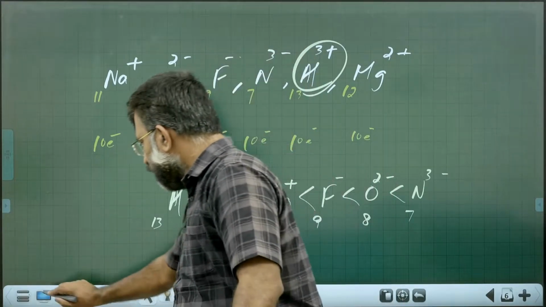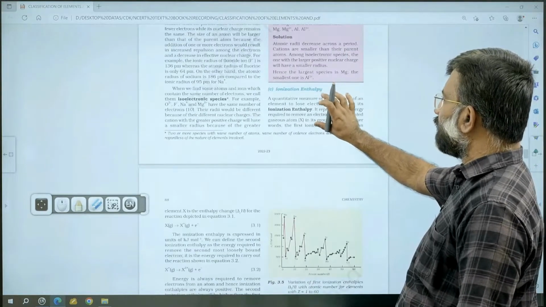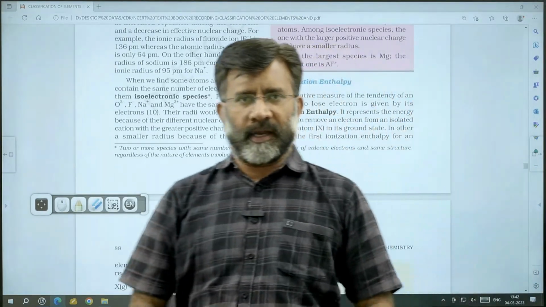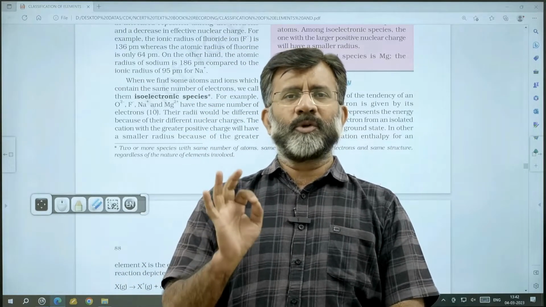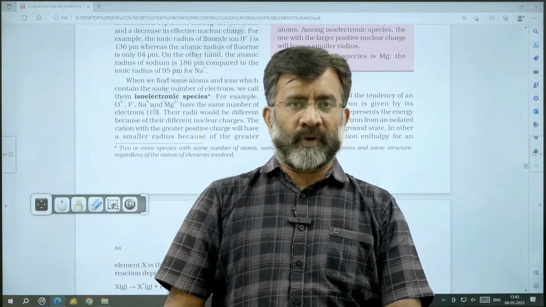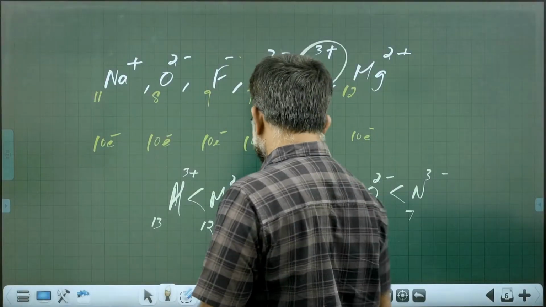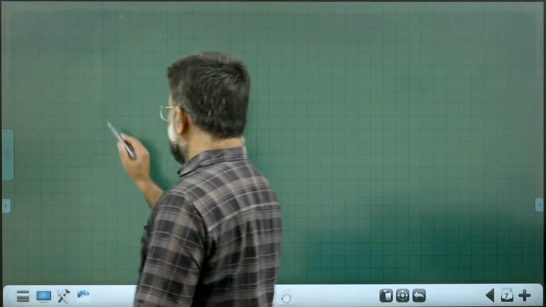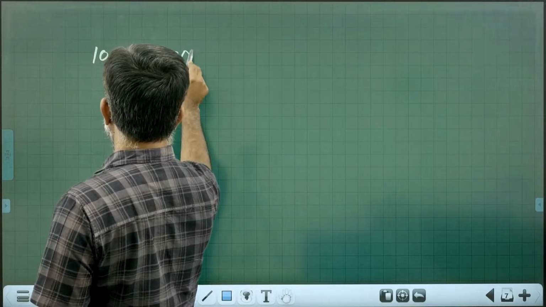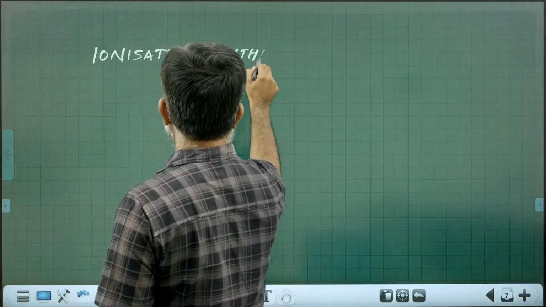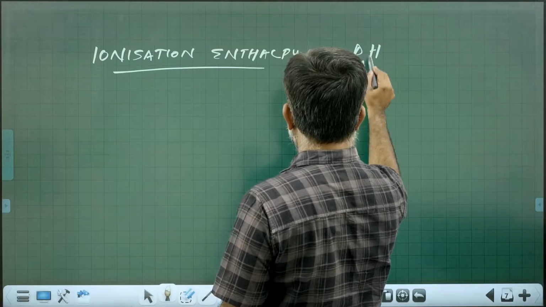What comes as the second periodic property? It is very important: ionization enthalpy. What is ionization enthalpy? It is the energy required to remove the most loosely bound electron from an isolated gaseous atom. Ionization enthalpy, delta HI.